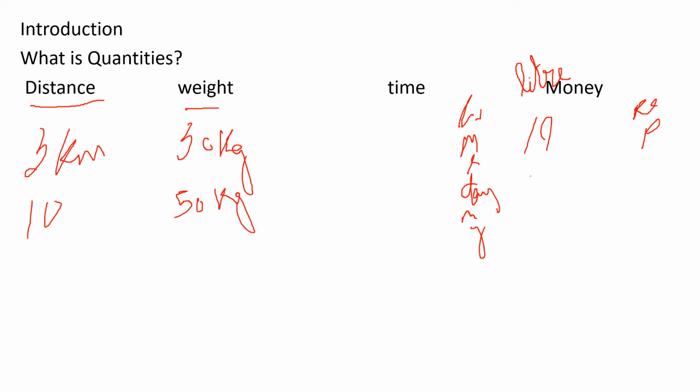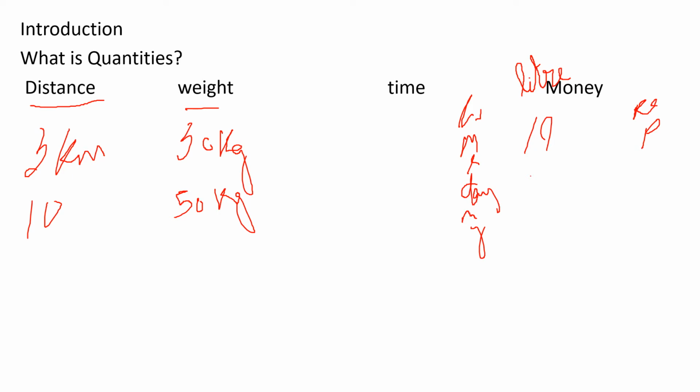You will learn how to compare all these units like distance, weight, time, money. The main concept in this chapter is regarding ratios, how we are comparing the units. If we have the same units only, we can represent them by using ratios.